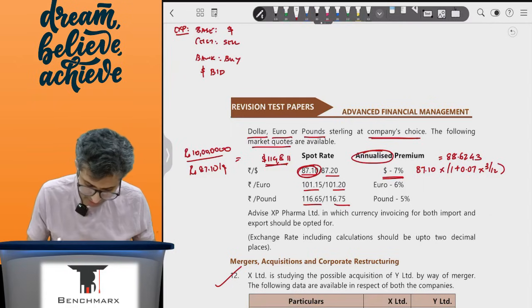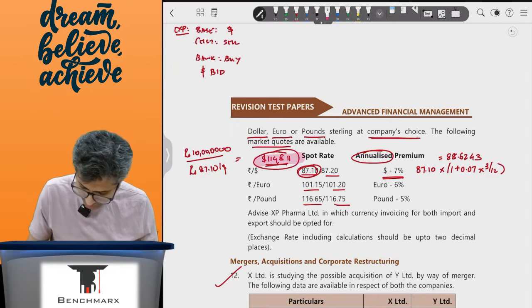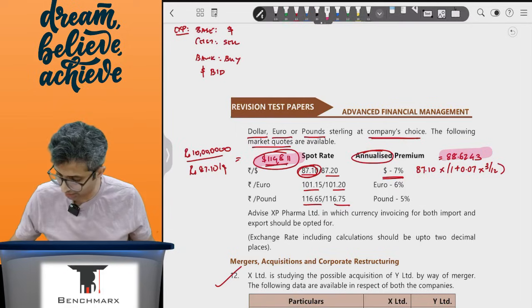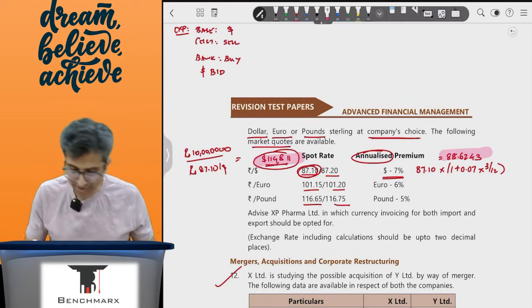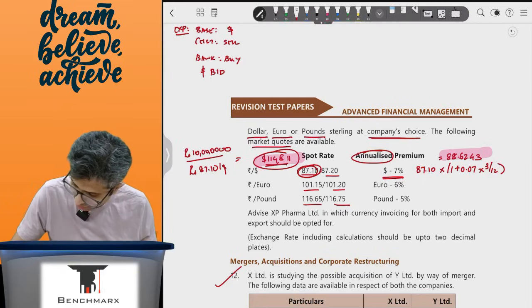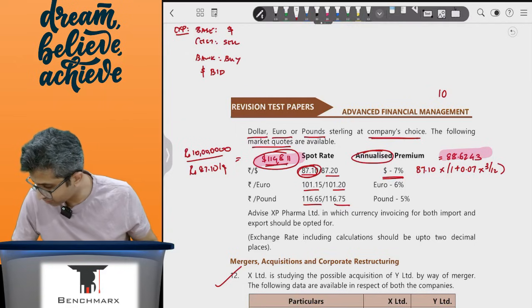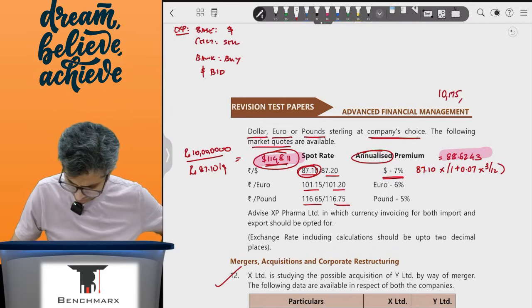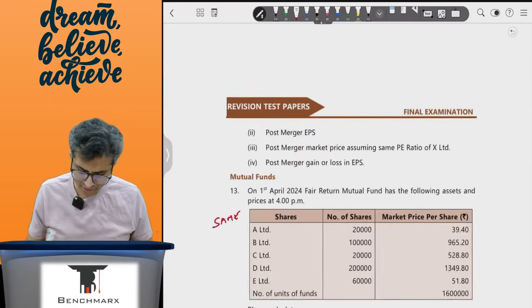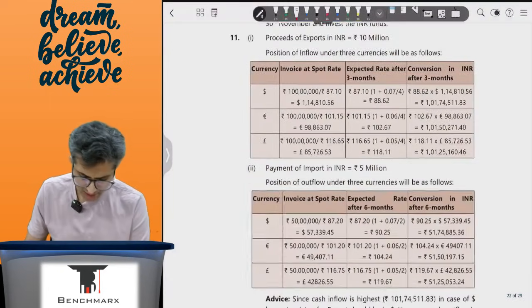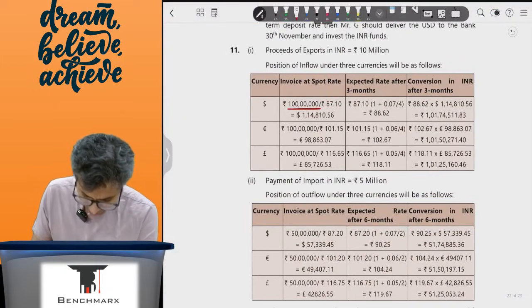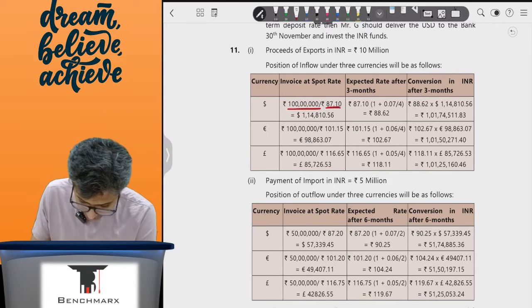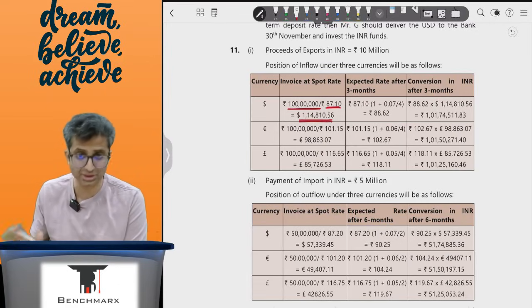88.6243, which means if I convert this invoice into rupees, it will be 1,14,811 into 88.6243, which is approximately 10,175,038. So in this calculation, 10 million or 1 crore divided by 87.1 gives you 1,14,810.